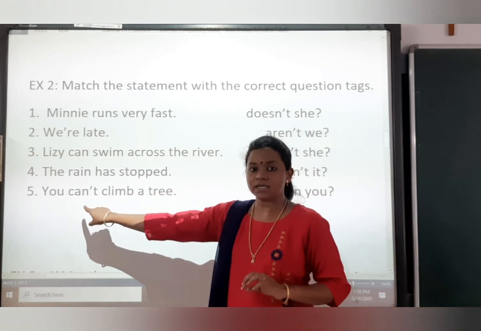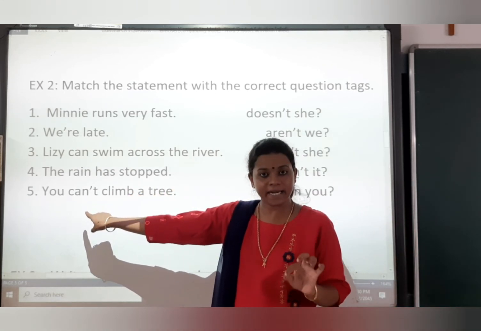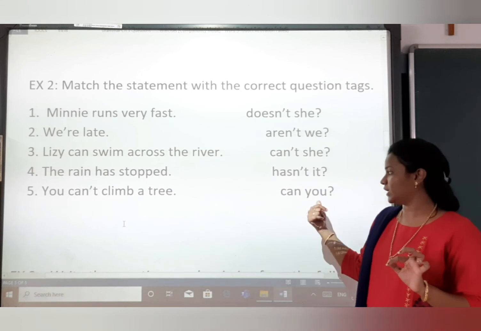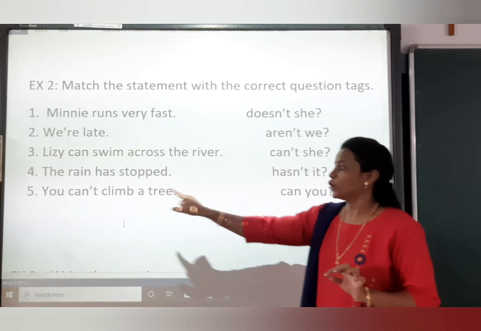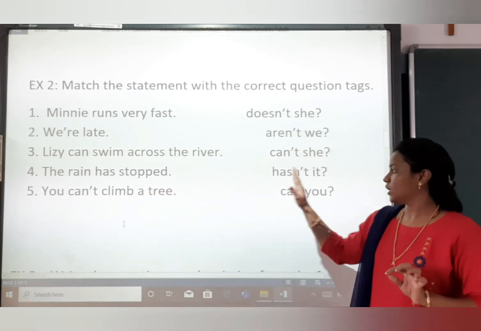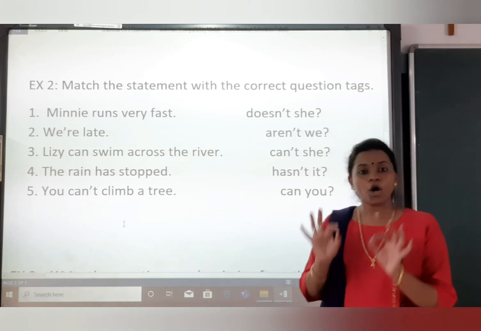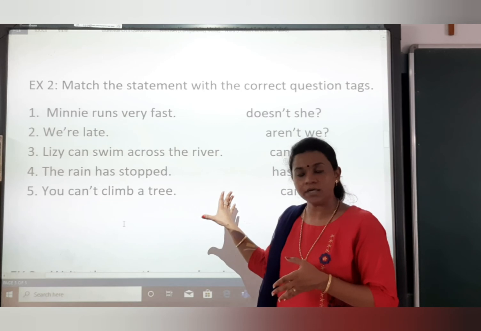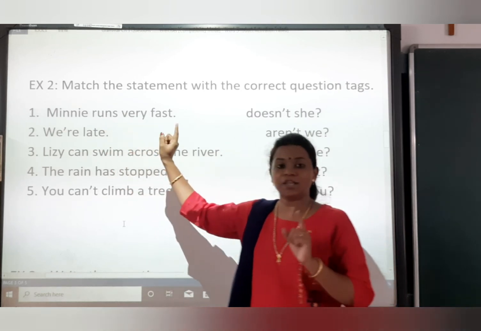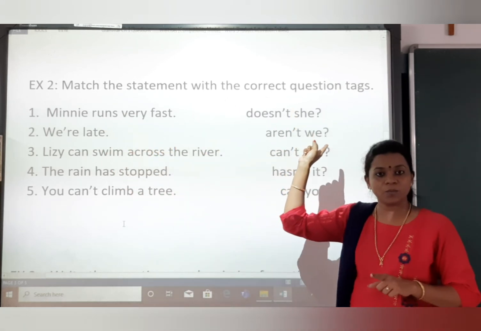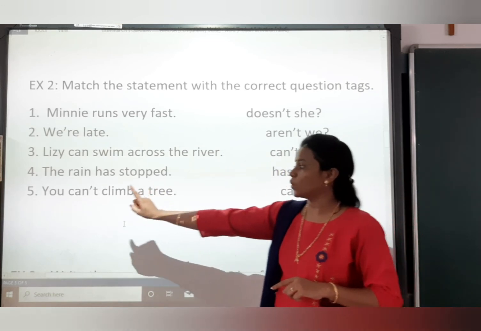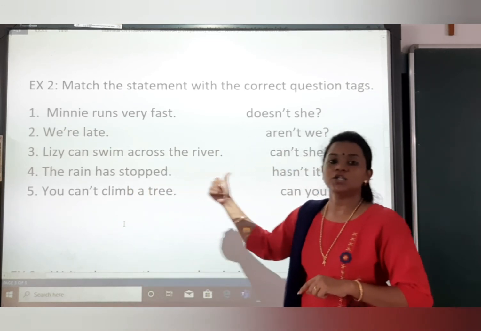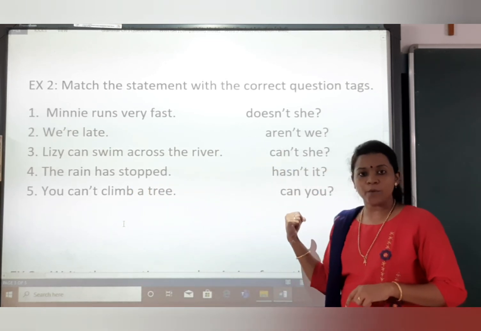Now the fifth sentence is you can't climb a tree. Now here can't, the helping verb is in the negative. So what will the question tag be? Positive. You can't climb a tree. Can you? So always keep in mind, whenever you are forming a question tag statement, when the verb is in the positive, the question tag will be in the negative. And when the verb is in the negative form, the question tag will be in the positive form.